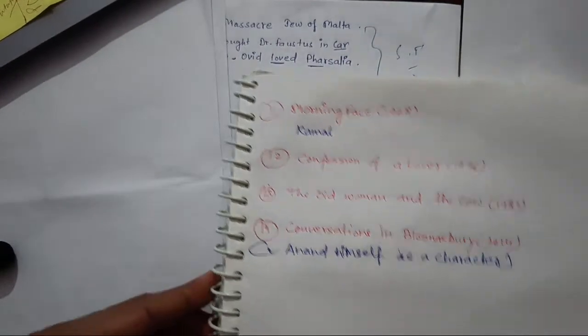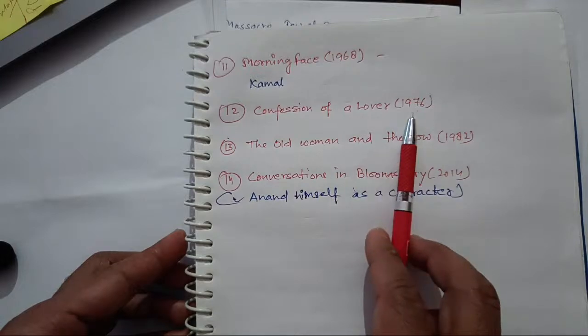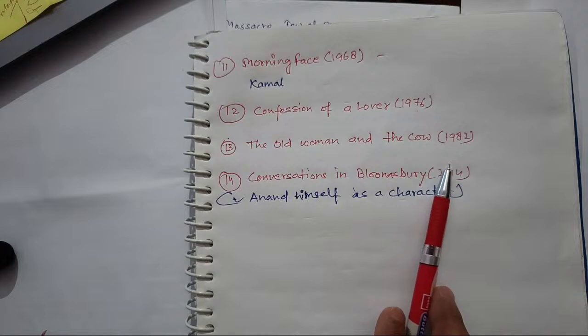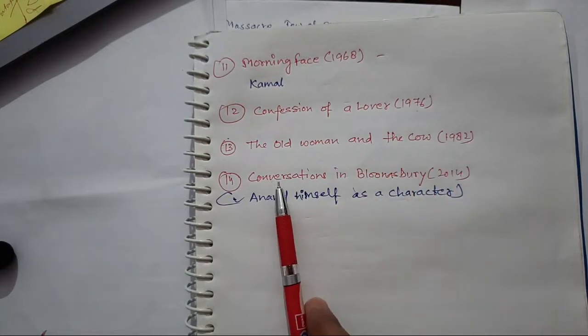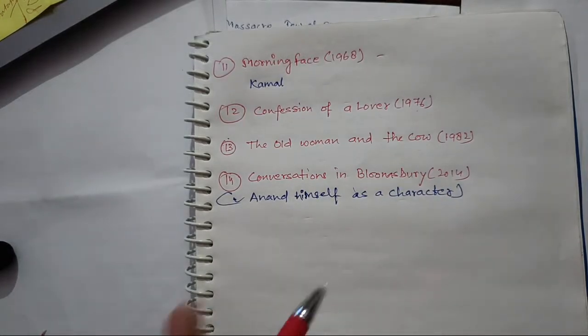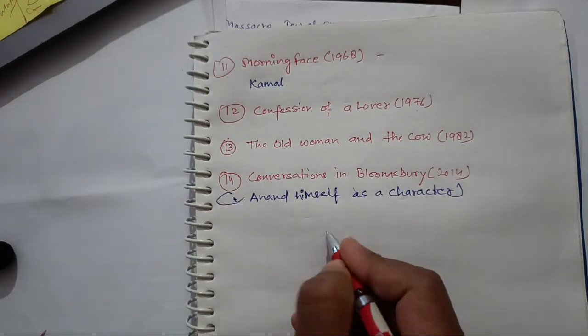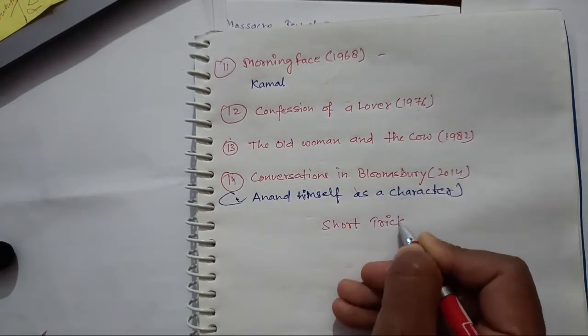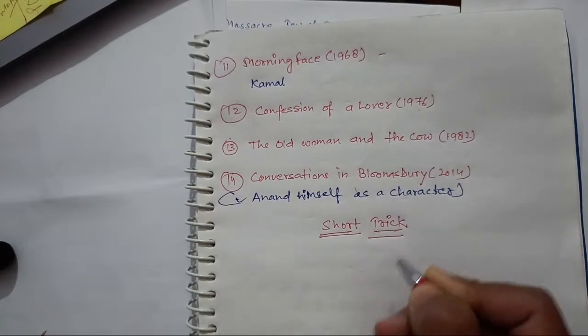The Bubble, Manohar the character, and Morning Face, Confession of a Lover, 1976. The Old Woman and the Cow, 1982. So how many cows? 82 cows, you should remember. Conversations in Bloomsbury, 2014. So tomorrow we will create the shortcut, not in this video because this is too long. I want a separate video for short tricks. So we will make the short trick tomorrow in the live class. Let me write down here: short trick to remember all the works.